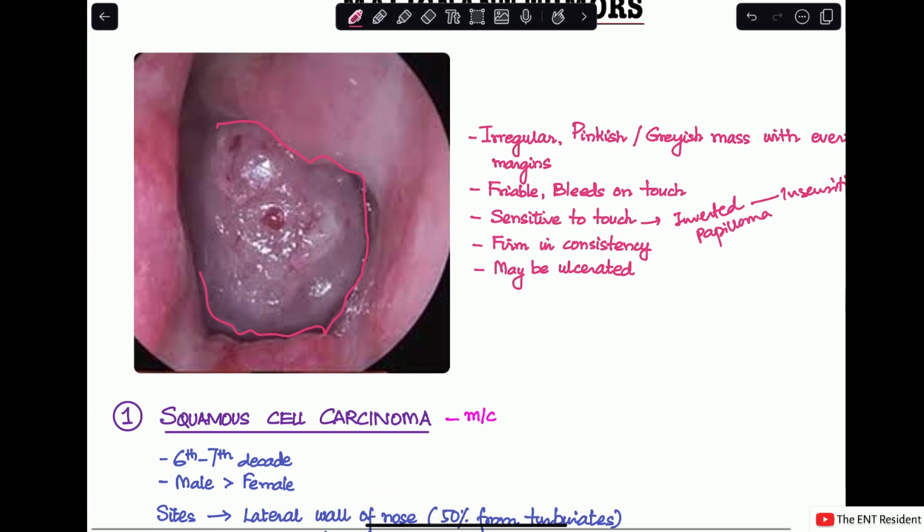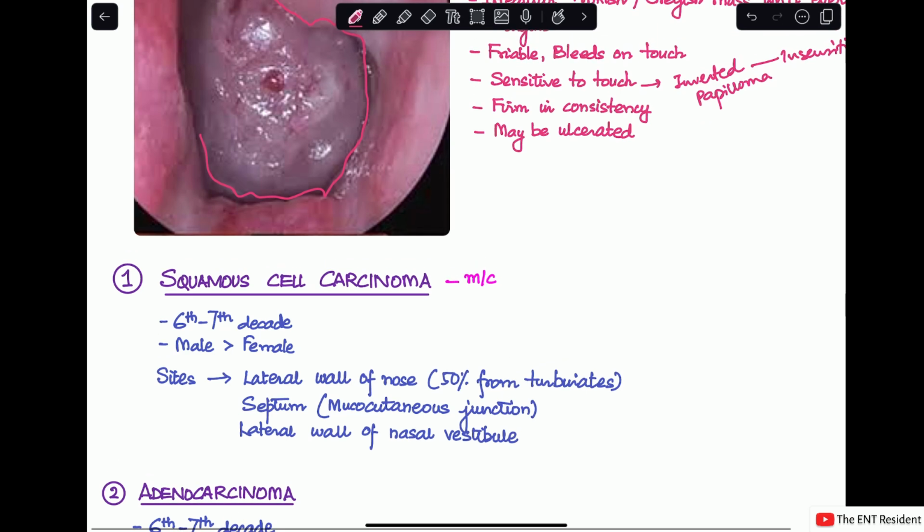The first one is squamous cell carcinoma. Squamous cell carcinoma is the most common malignant tumor of the nose. Usually, you'll see it happening in the sixth or the seventh decade of life, more common in males. In 50% of cases, you will see that it arises from the lateral wall of the nose, from the turbinates. It can be seen in the mucocutaneous junction of the septum and the lateral wall of the nasal vestibule.